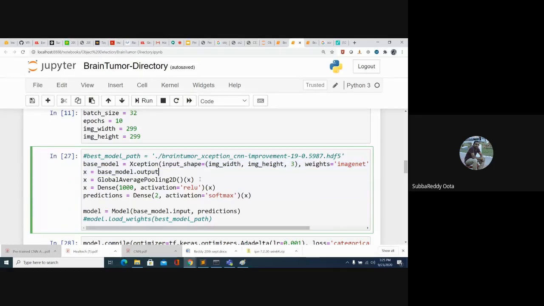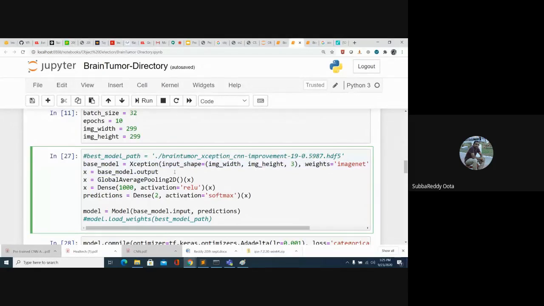Then I am writing my own layers. Whatever output I got from Xception, I apply a global average pooling 2D. After that I wrote a dense layer. Finally, I wrote another dense layer, which is the output layer, and the activation function is softmax. So if you look at this architecture, only these 3 lines I wrote on my own. The rest of the layers I took from the Xception architecture.